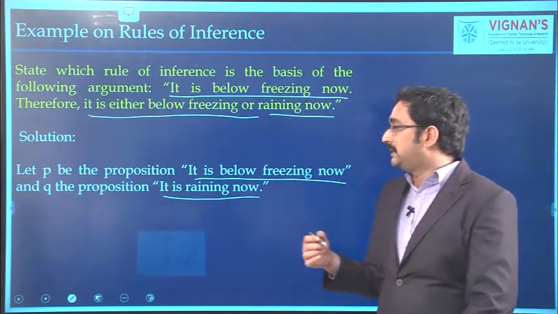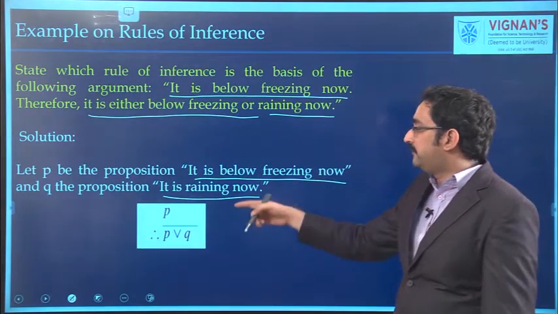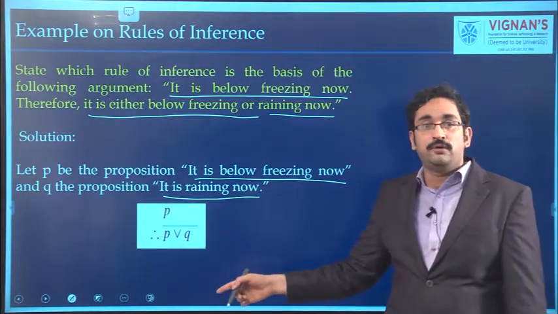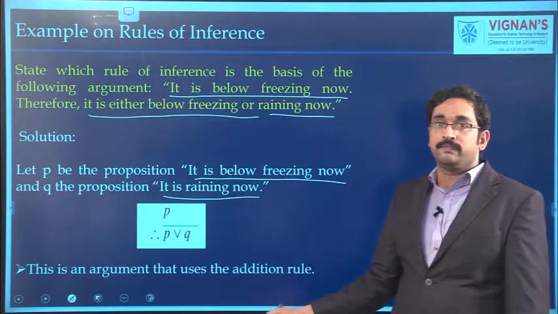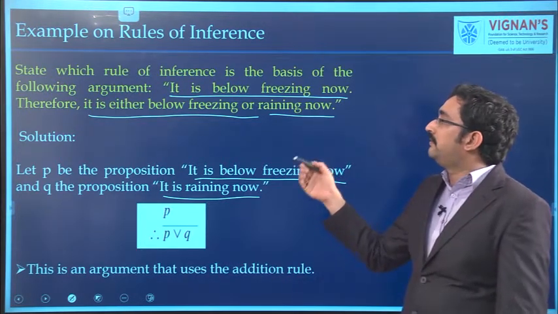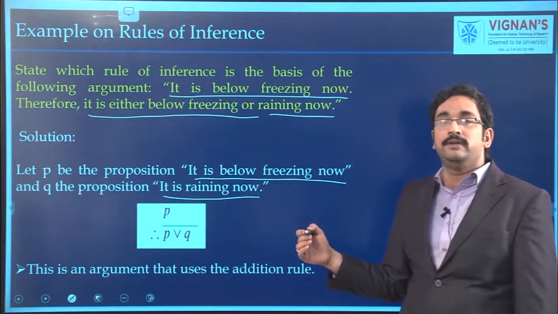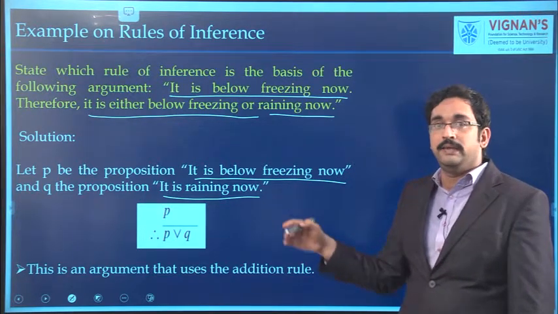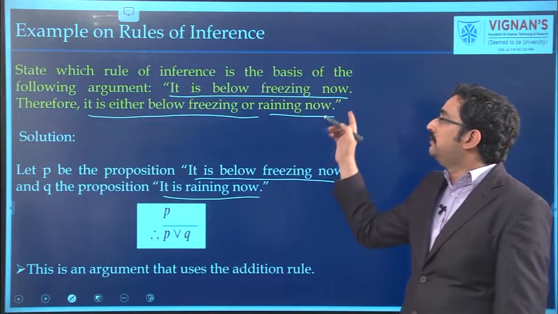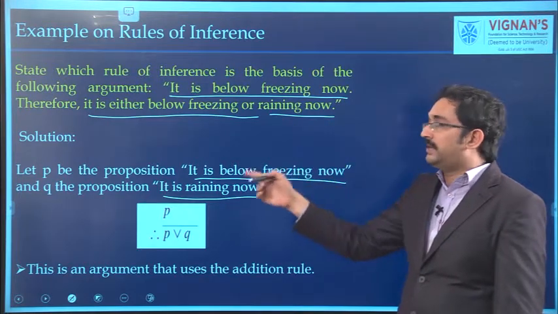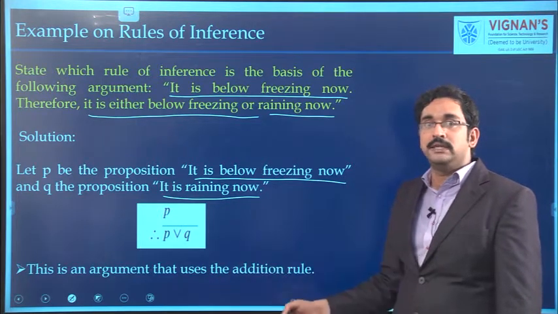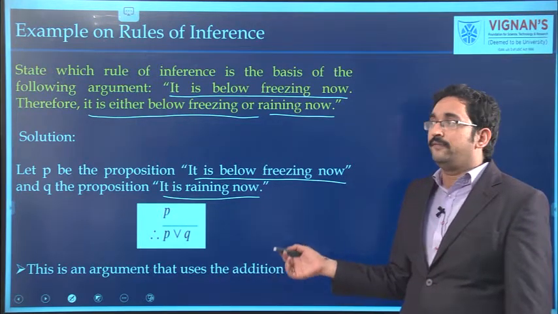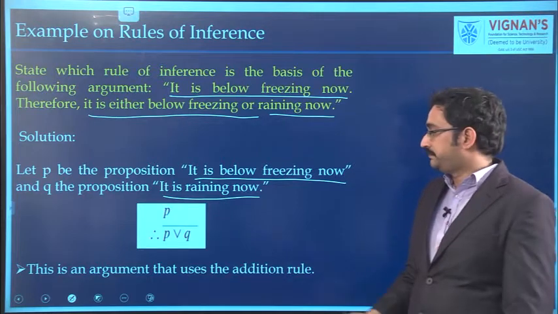If we assume like that, the given argument is in the form P, therefore P join Q. It is nothing but the addition rule. So when you are asked to find which rule of inference is applicable to the given argument, first we assume each proposition as some variable and convert it into this form. Then according to the rules of inference, we can identify which rule is suitable.